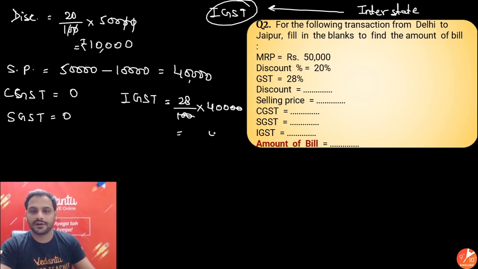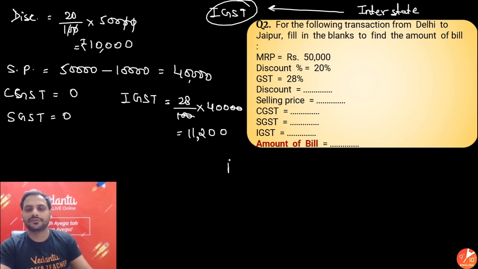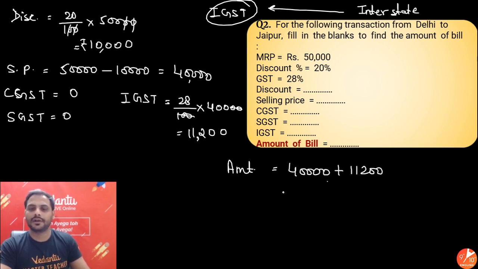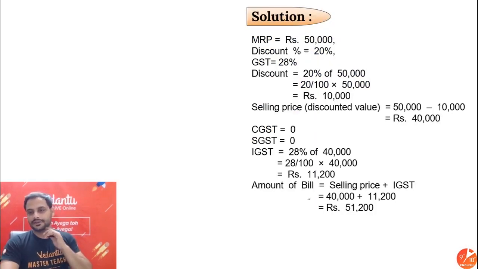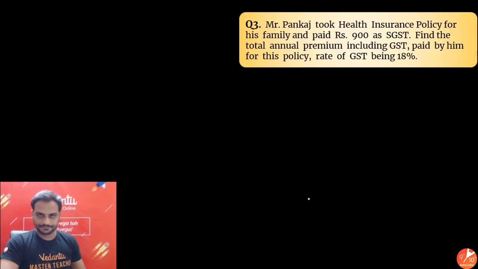What you are getting over here? 2 zeros at the end. 4 8s are 32. Power 3. 8 plus 3 is 11. 11,200. Amount of the bill. So final amount will be selling price plus 11,200. So you'll be getting 51,200 will be the final amount the customer is going to pay. Simple, easy. Alright, this is how this question will be done.